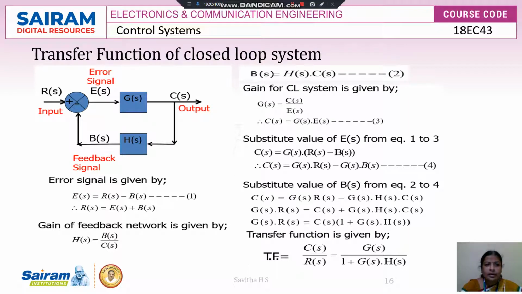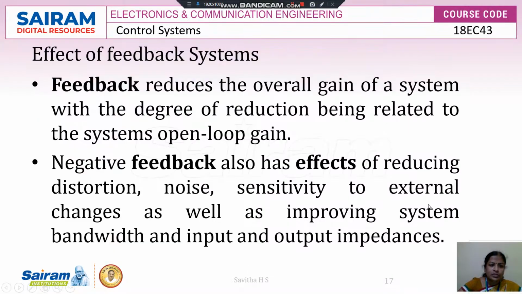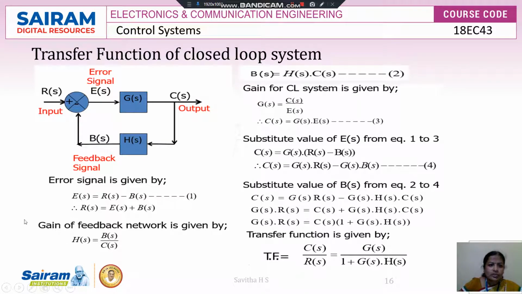This is the transfer function of the closed loop system. You can see in the diagram R of S, the error signal, C of S, and H of S as the feedback signal. The error signal is given by E of S, so E of S is equal to R of S minus B of S. R of S is positive and B of S is negative. So R of S is equal to E of S plus B of S.